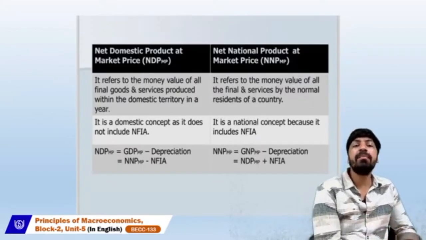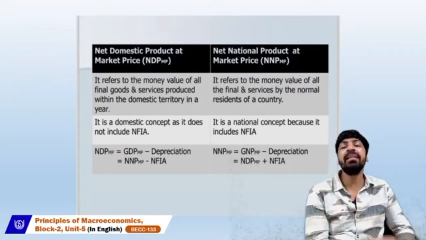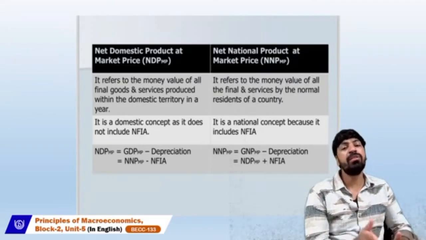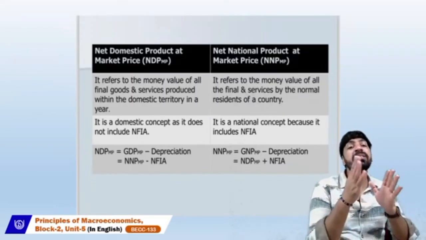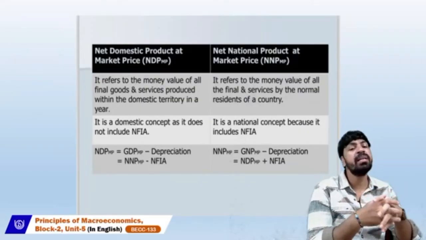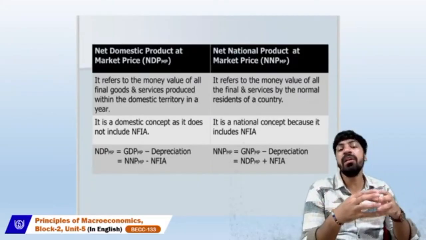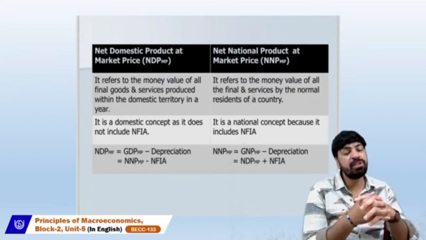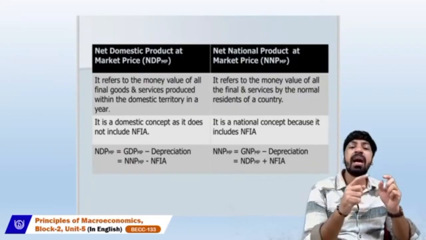Now we are talking about the net domestic product at market price and the net national product at market price. Obviously, if we're talking about the net domestic product at market price, it is a domestic product, because we are not talking about the national product here.